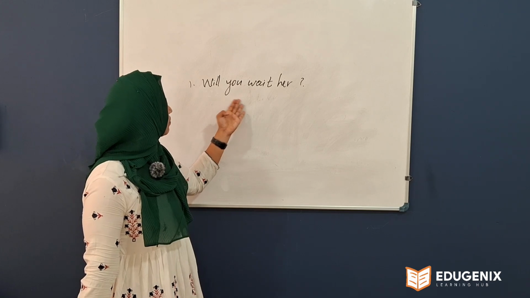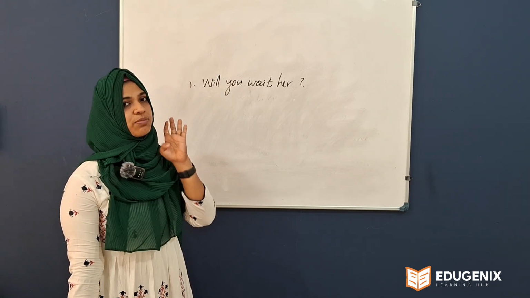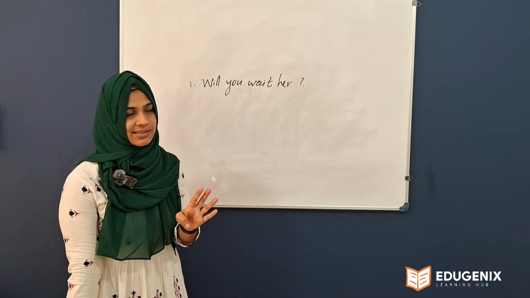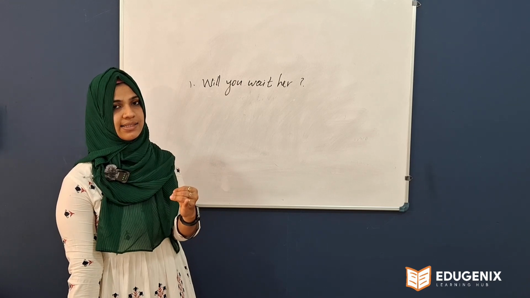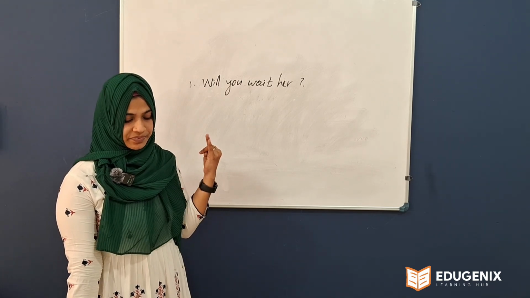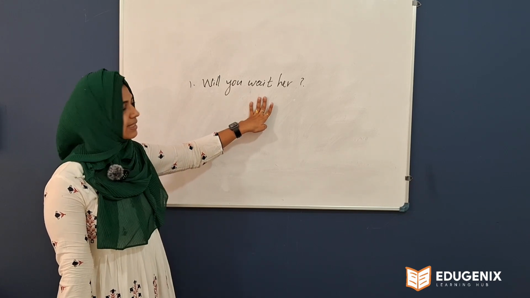So what is this? Will you wait her? Which type of sentence is this?